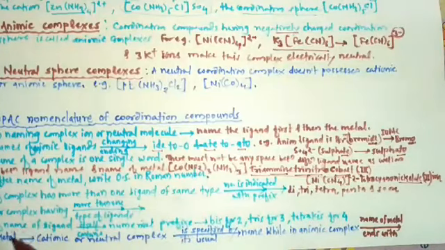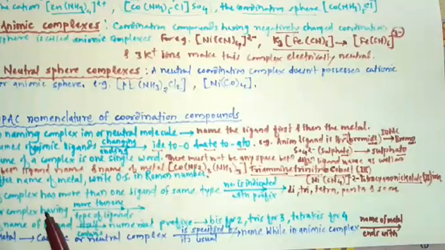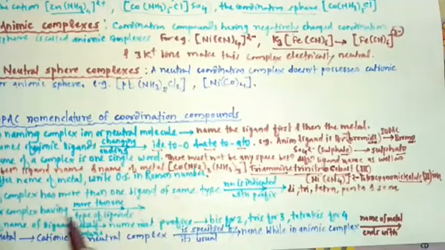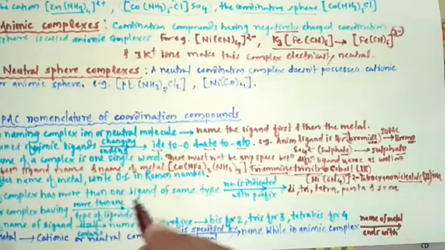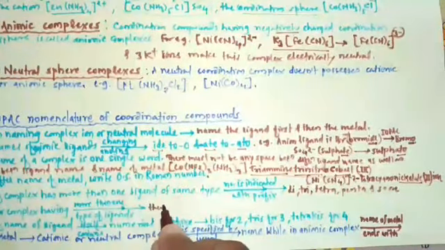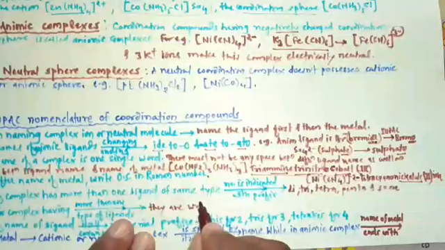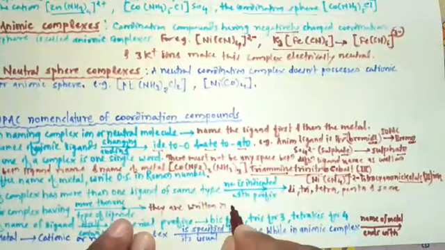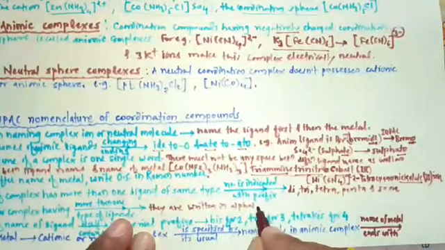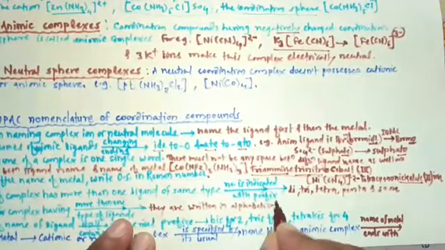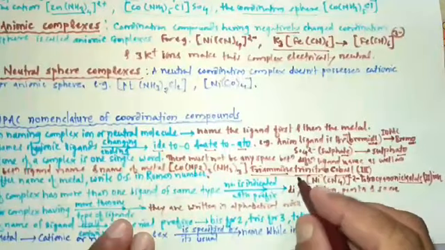Then the next IUPAC rule is for complex having more than one type of ligand: they are written in alphabetical order.